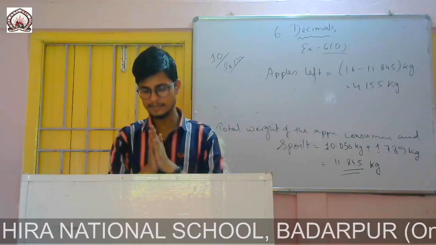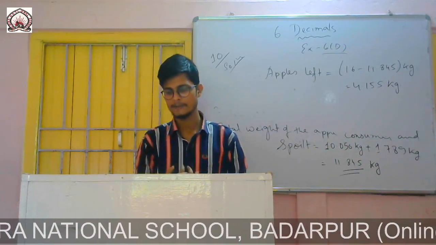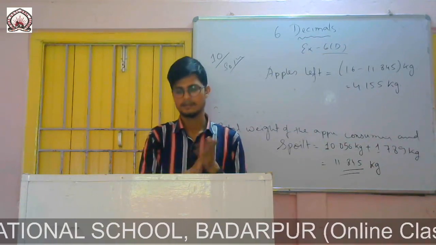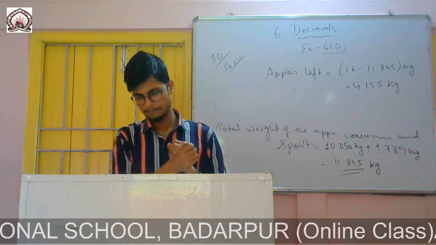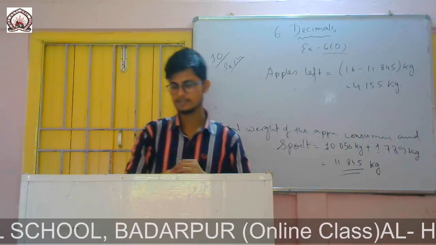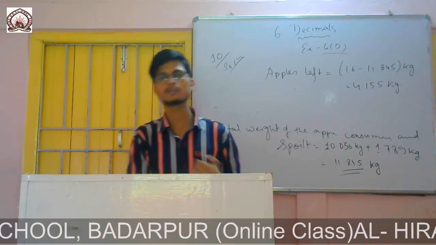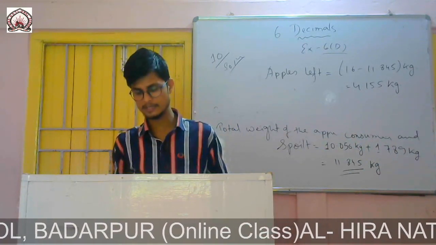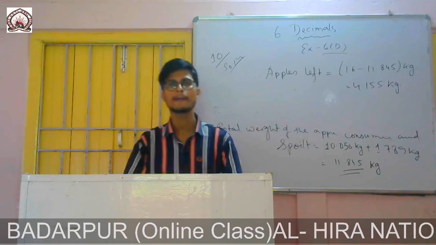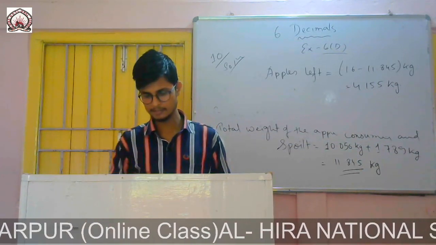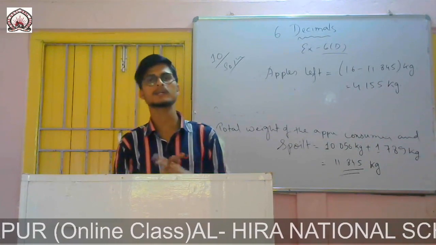So you simply add these two, and the last line: the question is how much milk does he have now. So you write the amount of milk he has equals 2 liter and 300 ml. If you convert this into liter, it will be 25 liter and 300 ml, that is 25.300 liter. And if you simply add these two, you will get another value. You simply subtract, you will get the answer.